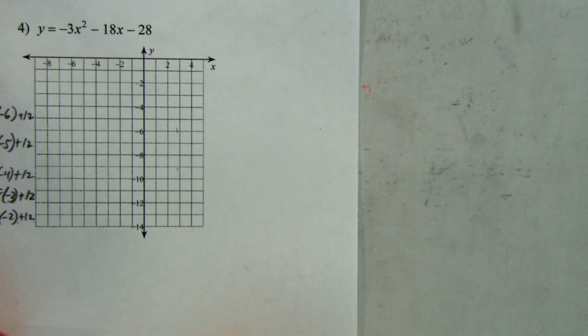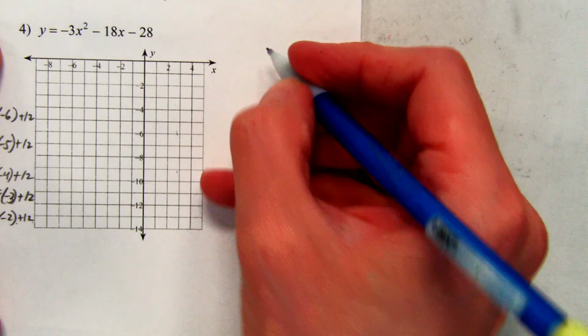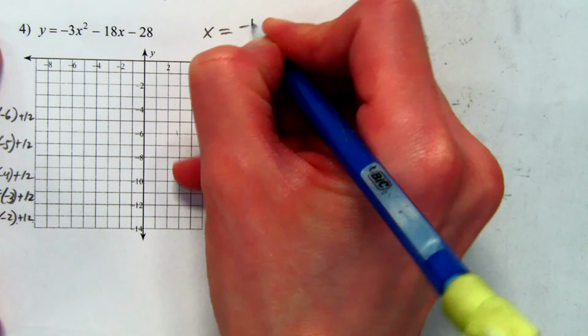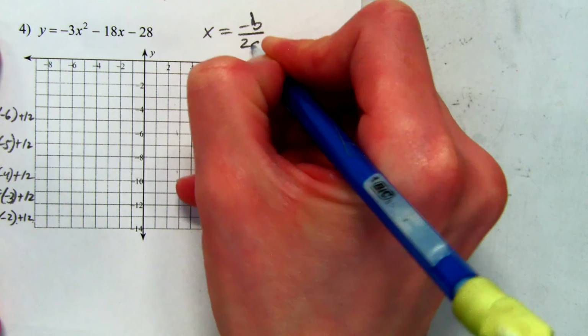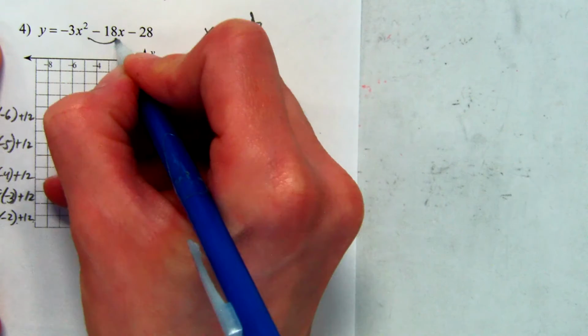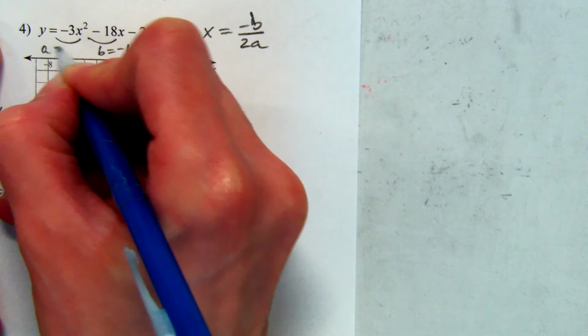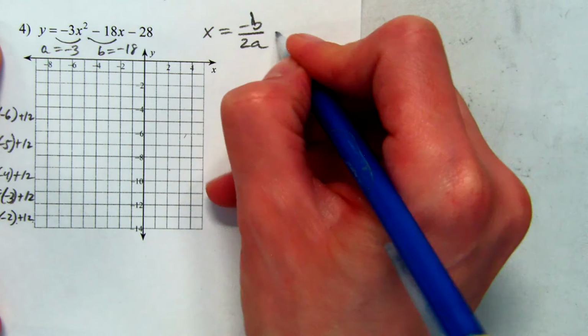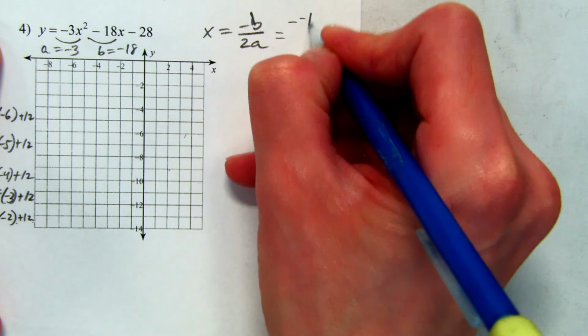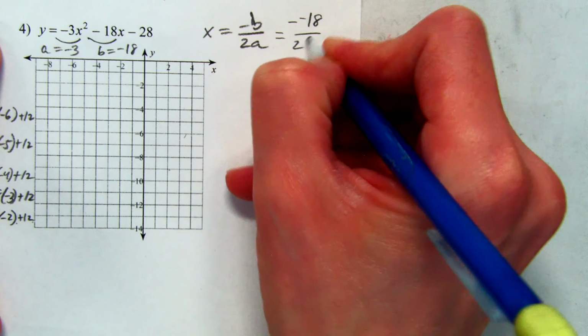So if we go over to number 4, we'll start with x equals negative b over 2a. So b this time happens to be negative 18, and a happens to be negative 3. Finally, an interesting one. So I'm going to have negative 18 over 2 times negative 3.